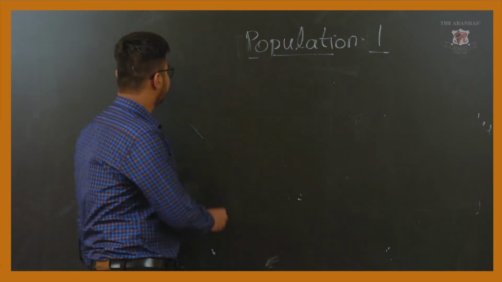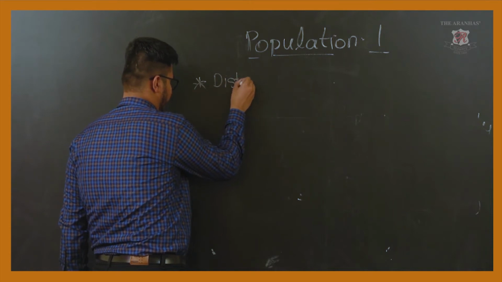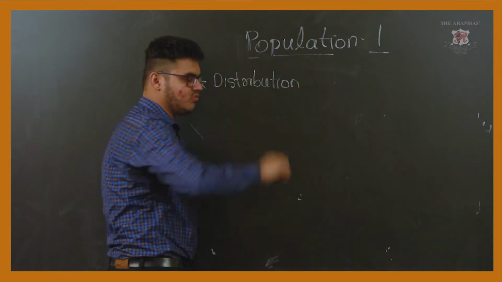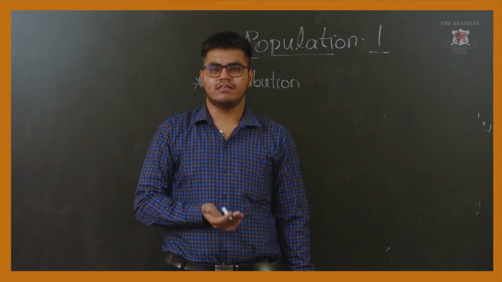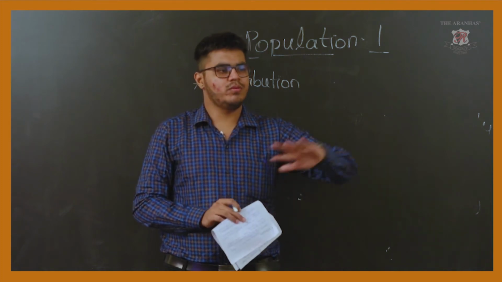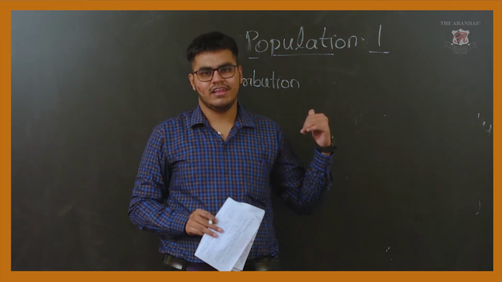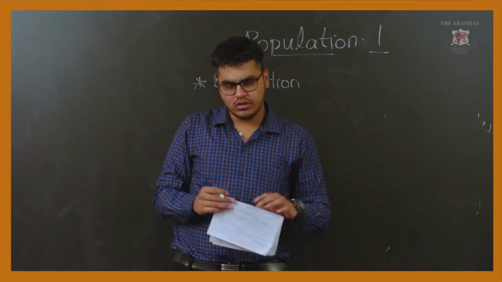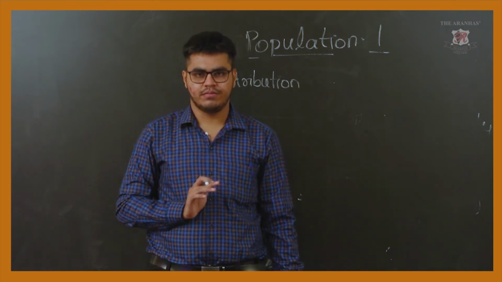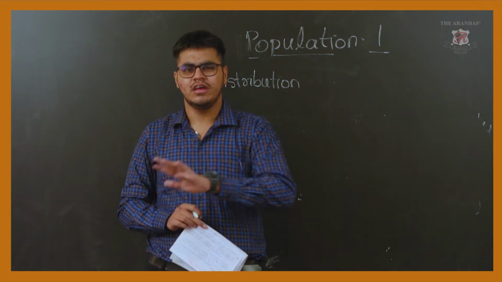The first concept in this lesson is distribution of population. In which manner and in what way the population is distributed or spread throughout the world, that we are going to study in this lesson. As you know, human population is unevenly distributed. It is not like some people are here and some people are here. It is not like that.